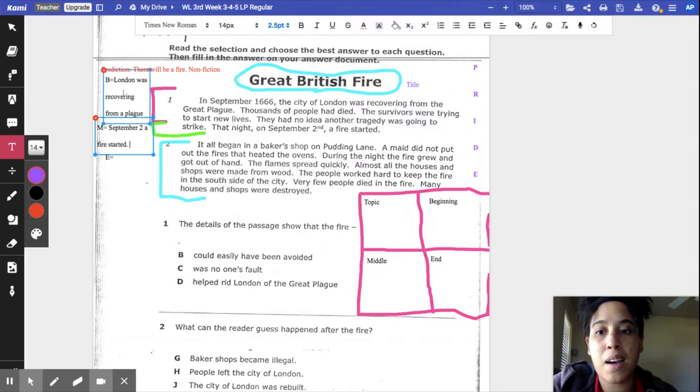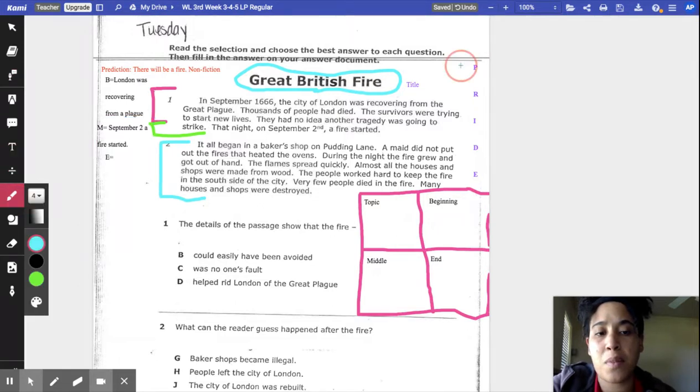Okay. See how I just finished doing my beginning and my middle. So the part of the PRIDE strategy that we're covering is the R, read the text, and the D, determine the main idea. We already did the prediction and our genre. So let's go ahead and put a check mark there.